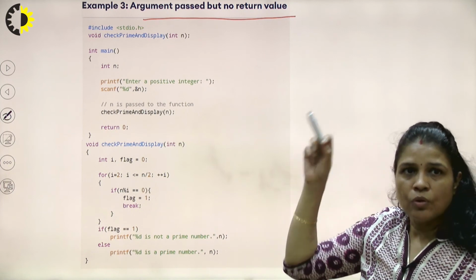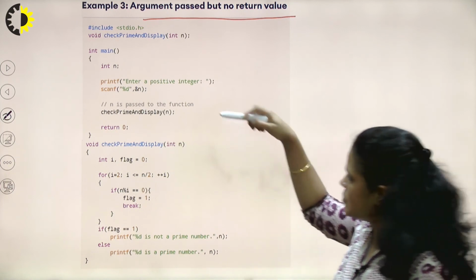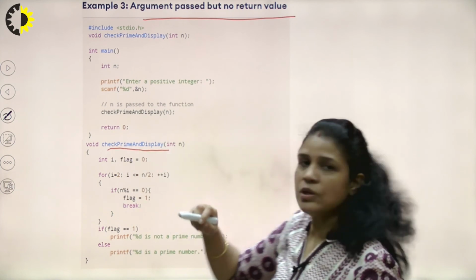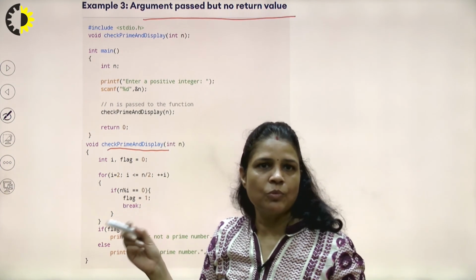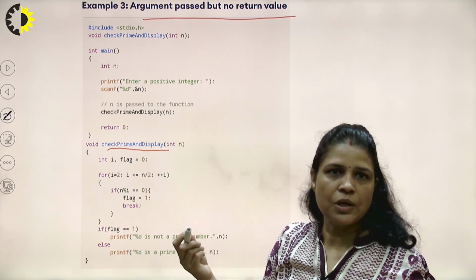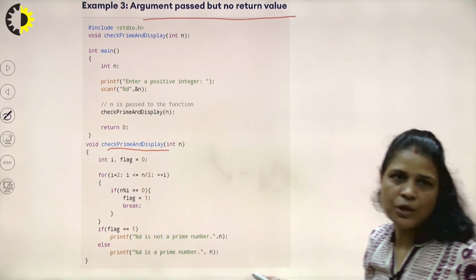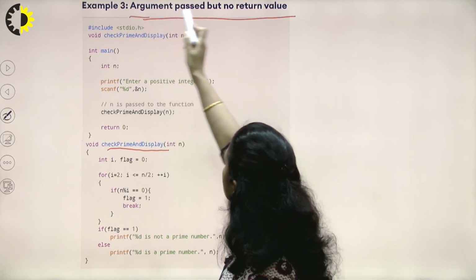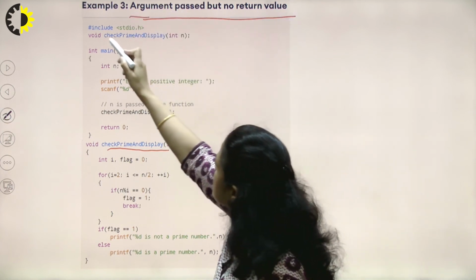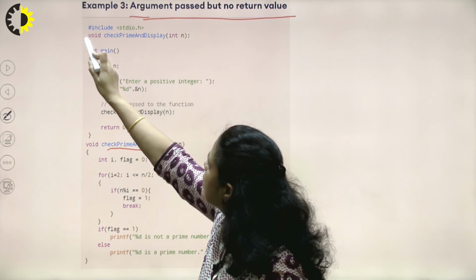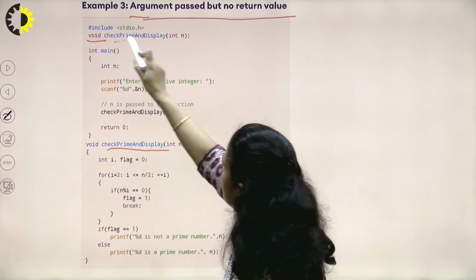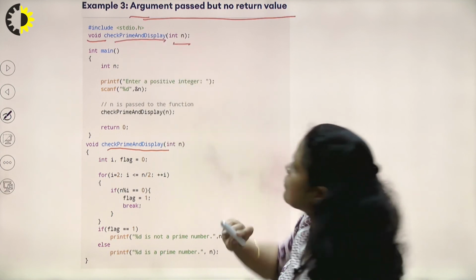So on the calling part of this function, because again we are using the same function, we need to check whether that particular number is prime or not. How many numbers are required to check that? Only one. So this time we are taking a function with argument pass but no return value. It means how to write the declaration part: we need to write void here because it is not returning anything, and the function name, and then what we will write here,